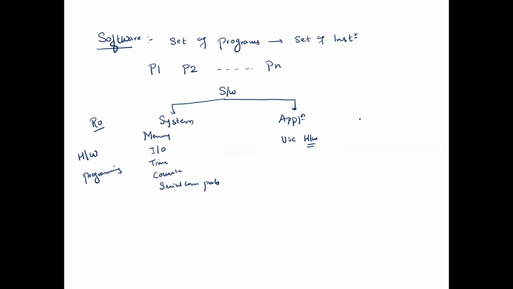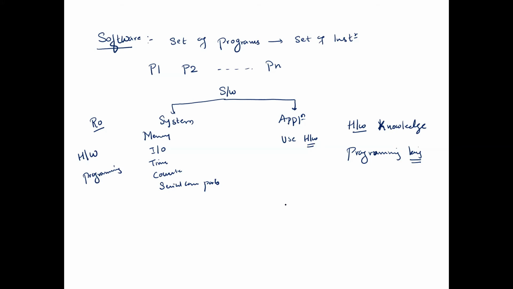But when you become an application programmer, hardware knowledge is not required. Even application programs use the hardware resources, but indirectly. The programmer is not directly accessing the hardware resources.